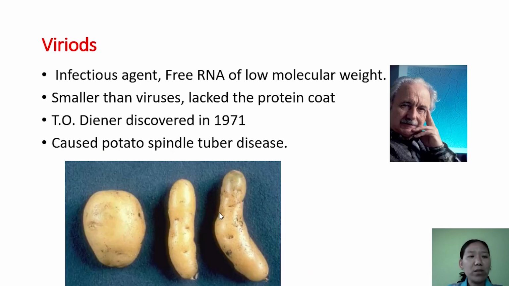Now, other than viruses, there is the viroid. A viroid is an infectious agent composed only of RNA of low molecular weight, and its size is smaller than that of a virus. It does not have a protein coat. It has only free RNA, which causes disease. It was first discovered in 1971 by T.O. Diener. An example of a disease caused by them is potato spindle tuber disease. Here the tuber is spindle shaped.